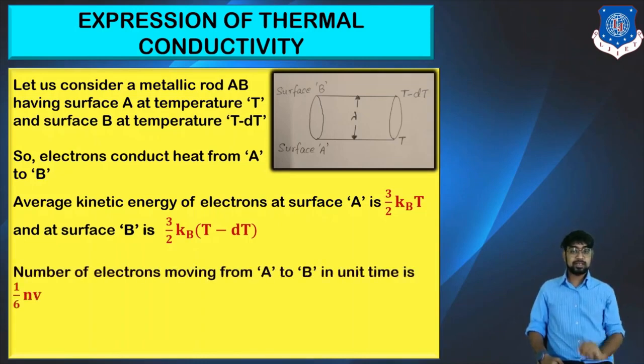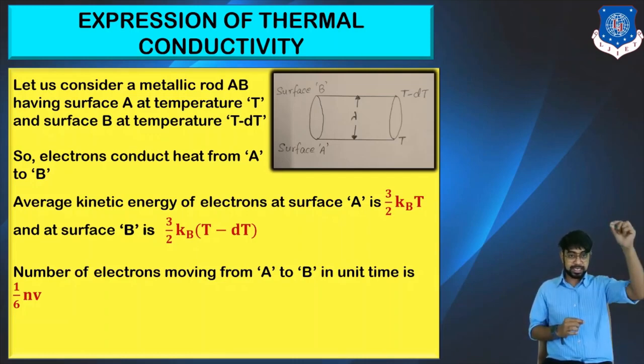Now, the assumption: the number of electrons moving from A to B in unit time is 1 by 6 nV, where n is the number of electrons and v the velocity. But how did this 1 by 6 come? When an electron is moving, it can move along multiple axes: x and minus x, that is 2, then y and minus y, that is 4, then z and minus z. So there are a total of 6 directions, but as it is moving in just one direction, the probability would be 1 by 6.